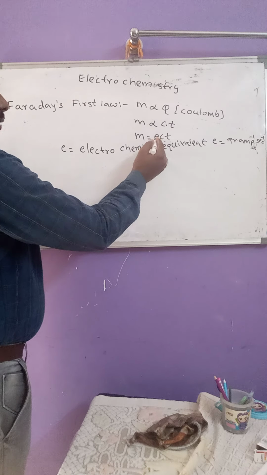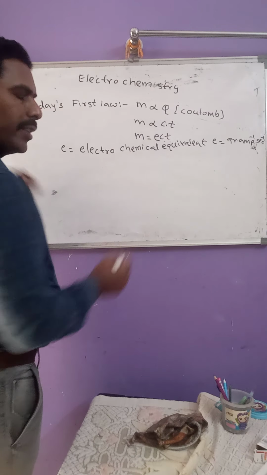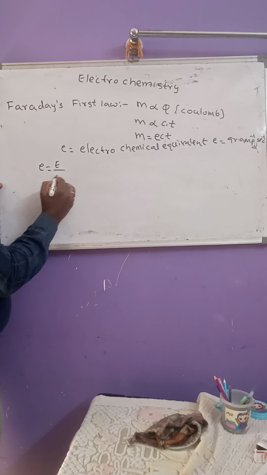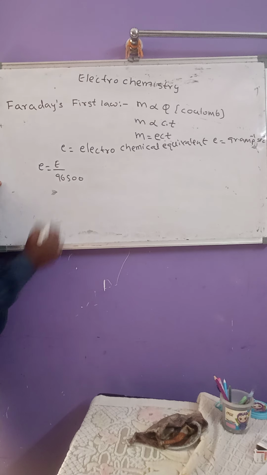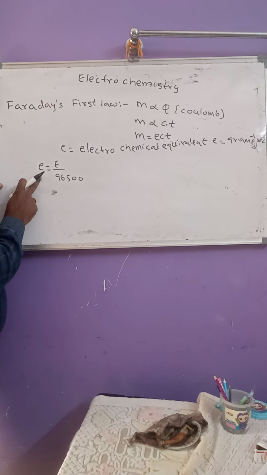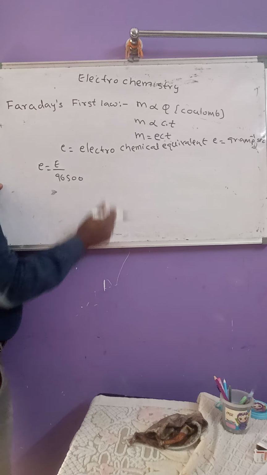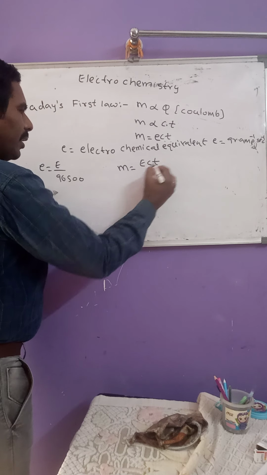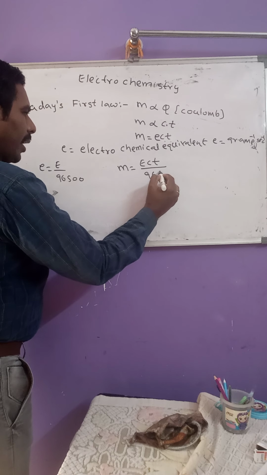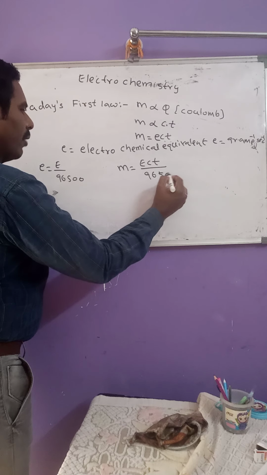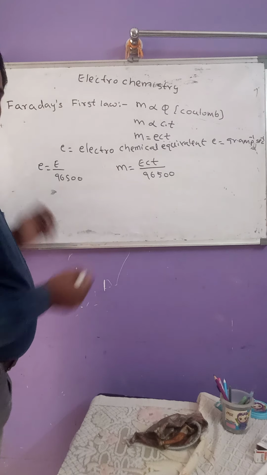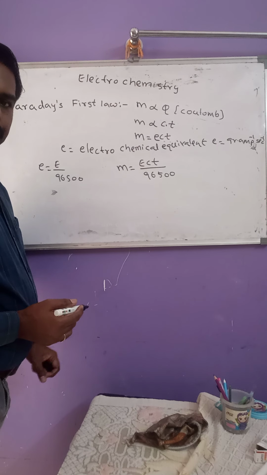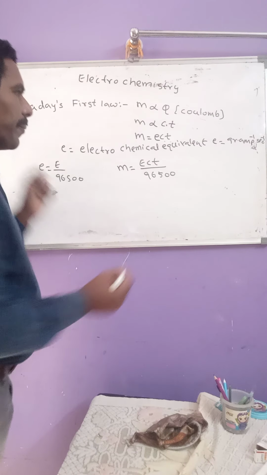Now this small e can be replaced with capital E, where small e equals capital E by 96,500. By substituting the small e value in this equation, m equals capital E C T by 96,500. This is one equation we get by substituting small e with capital E. Then what is capital E?